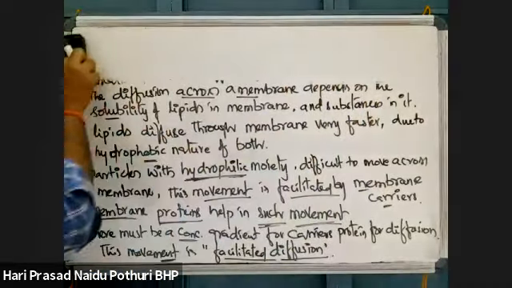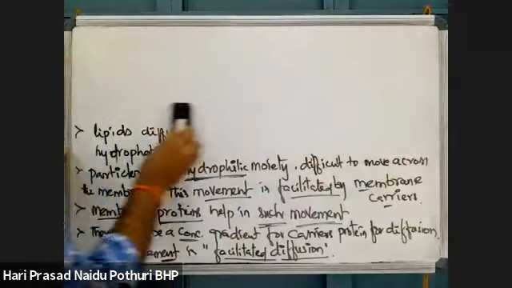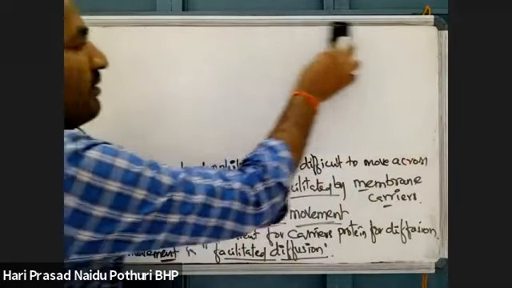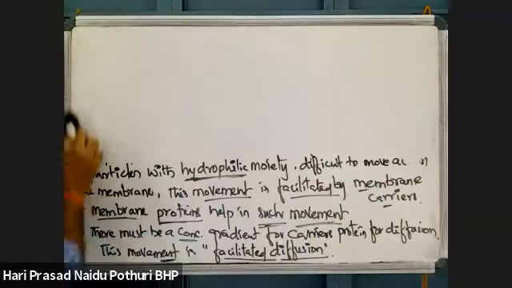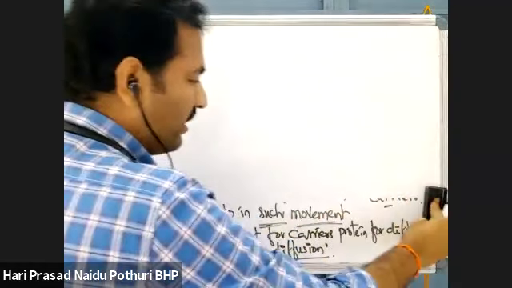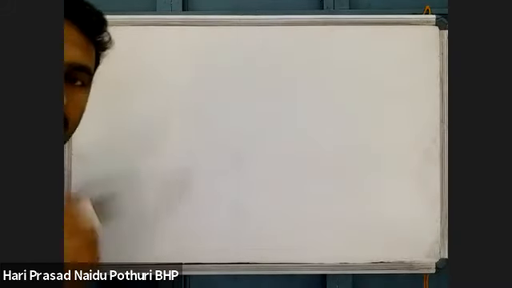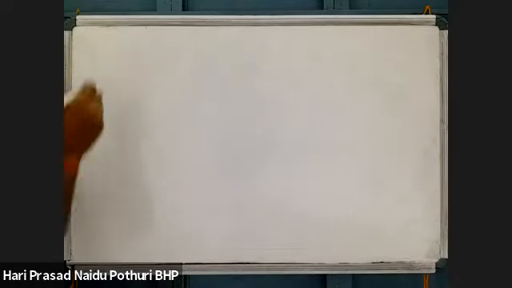This is what we call facilitated diffusion. Facilitated diffusion is a process where diffusion by the concentration gradient is helped by the membrane carrier proteins. The special proteins which help in the movement are called channel proteins.